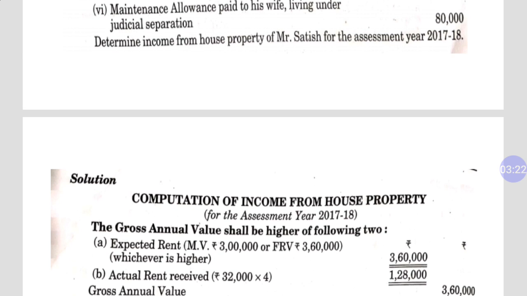So first of all, expected rent, as you know, is the comparison of municipal value and fair rental value, whichever is higher. Municipal value is 3 lakh rupees and fair rental value is 30,000 per month. So 12 multiply 30,000, it is 3 lakh 60,000, whichever is higher. So 3 lakh 60,000 is your expected rent. This expected rent is comparable with the actual rent received. So 32,000 multiplied by 4 months, because the house is let out only for 4 months, it is 1,28,000. We have to consider the higher one. So gross annual value of the house property is 3,60,000.